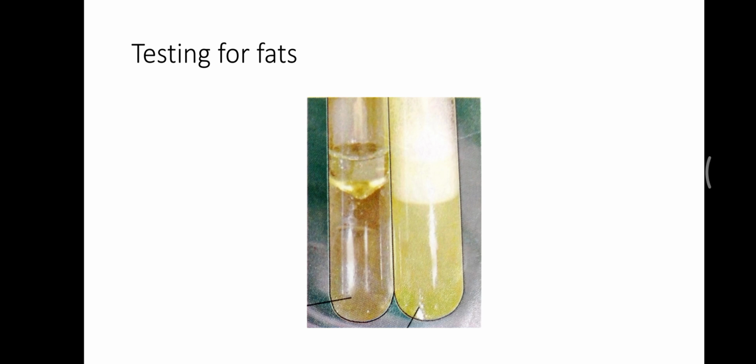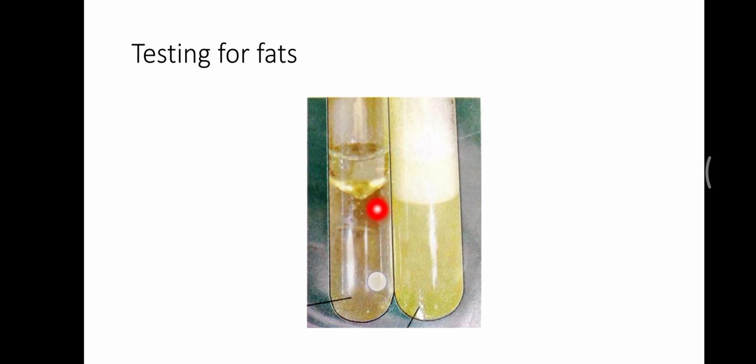Students, if we talk about how we can test fats, then the presence of fats in food can be tested by using ethanol. In this test tube you can see ethanol is added to a drop of oil. This is a drop of oil and mixed well.